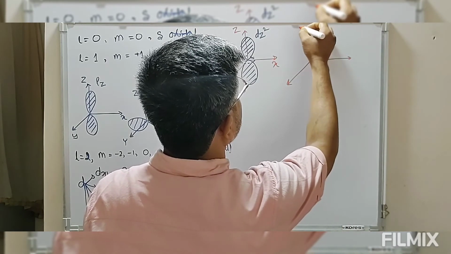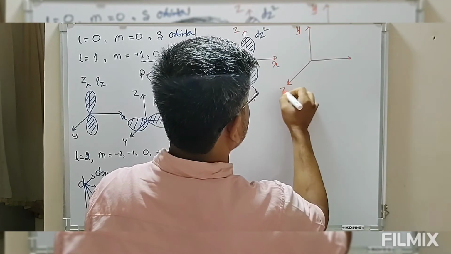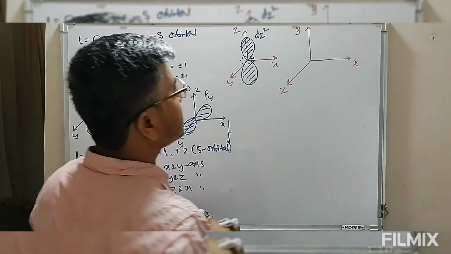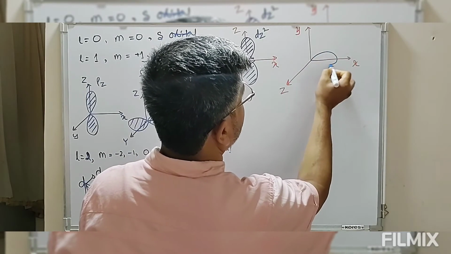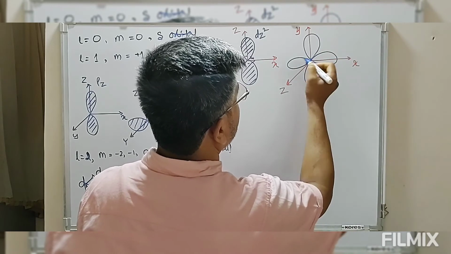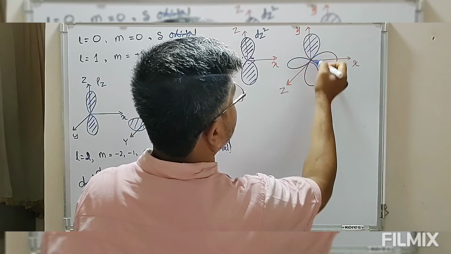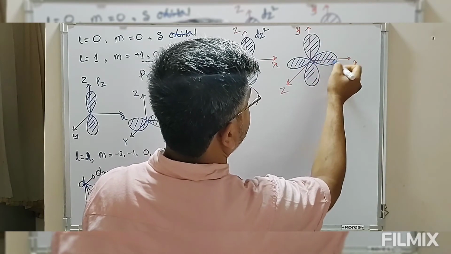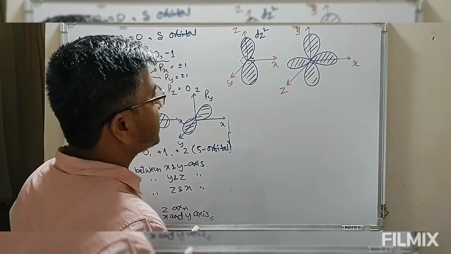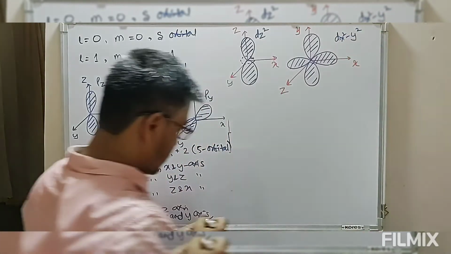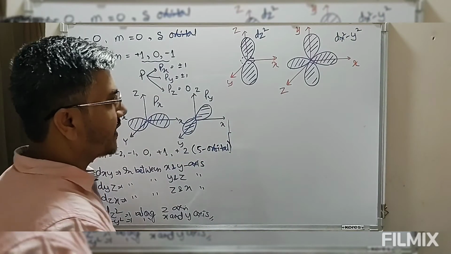If suppose this is y, this is z, this is x, and the lobe is purely along x and y axis, then we say this is dx square minus y square, purely along x and y axis.